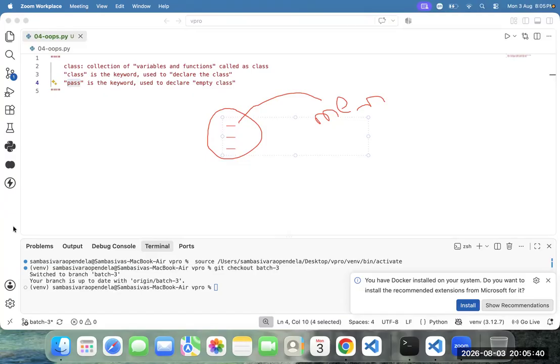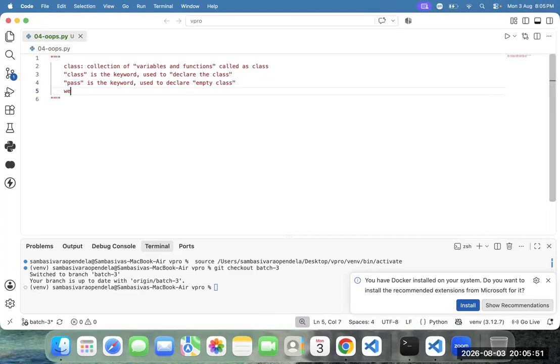Do I need to repeat again? Are you okay? Okay. So in other words, we can create an object of the class. We are able to create objects for the class. Fine.